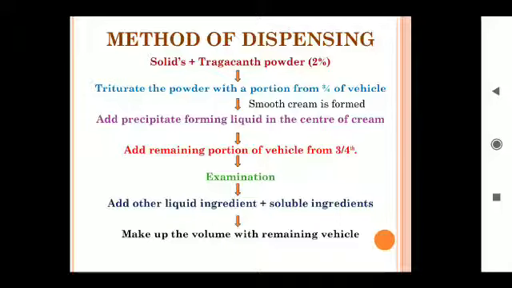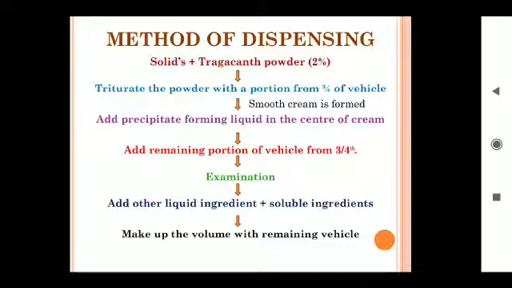Then mix this fine powder with tragacanth powder in the ratio of 2%. Triturate the powder with a small portion of the 3/4 of the vehicle and mix together until a smooth cream is formed.